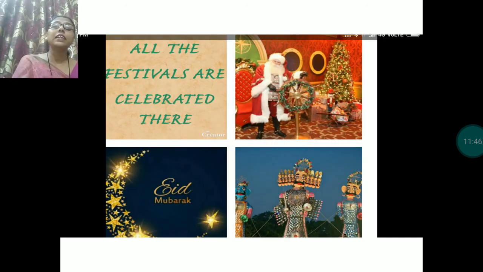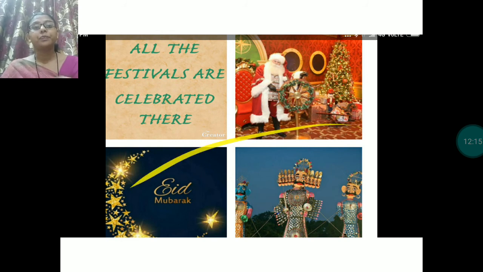Delhi is famous for its historical monuments also, and it is famous for festivals also. Almost all the festivals are celebrated over there, because people from all the states live in Delhi. The main historical monuments of Delhi are Red Fort, Jama Masjid, Qutub Minar, Humayun Tomb, India Gate, Lotus Temple, and Jantar Mantar.